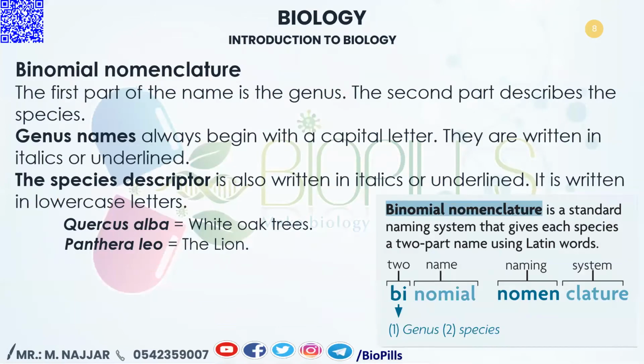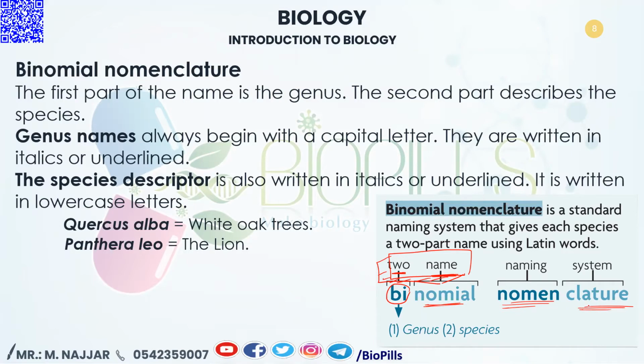Yes, binomial nomenclature. It came in the exam in many questions, and you have to know it. If we take the word binomial, the word bi means two. Nomial in Latin means name. So we have two names in this naming system. Nomen means naming, clature means system.